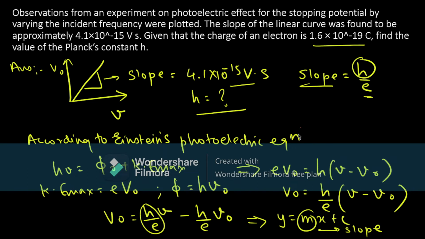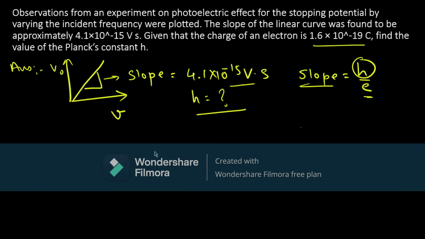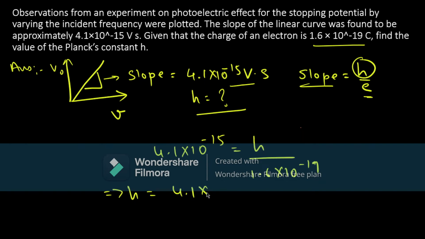So let's do that. Slope is given as 4.1 into 10 raised to minus 15 volt second, equal to h upon 1.6 into 10 raised to minus 19 coulomb. So our h will be equal to 4.1 into 10 raised to minus 15 into 1.6 into 10 raised to minus 19.